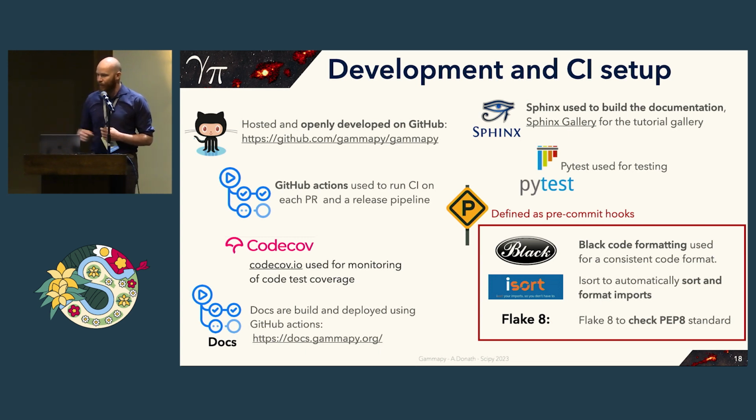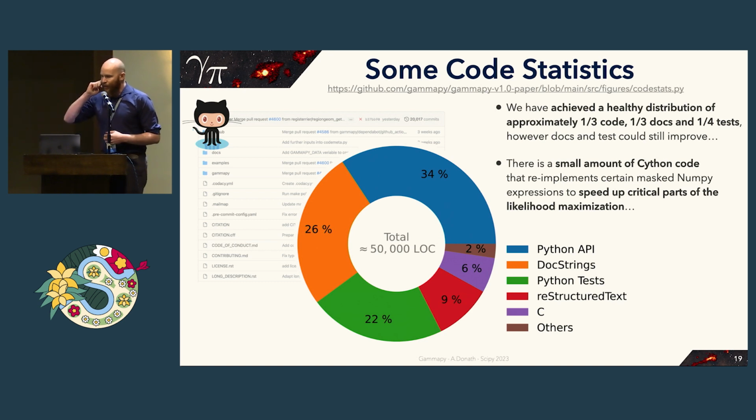So we use black code formatting everywhere, and we use isort to automatically sort and format imports, and also check for the PEP 8 standard. Here's just some more code statistics. So in total, we have roughly 50,000 lines of code. 1/3 is in the Python API, roughly 1/3 is in doc strings and documentation, and another 1/3 is in Python tests, and then there are a few smaller things.